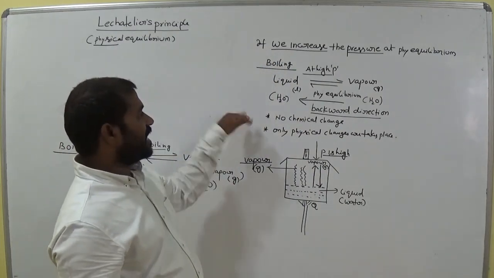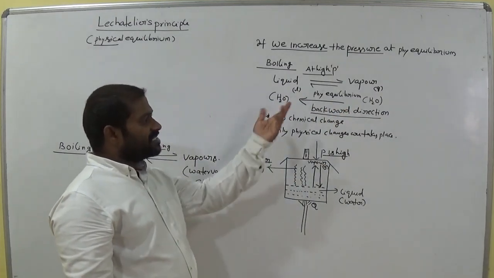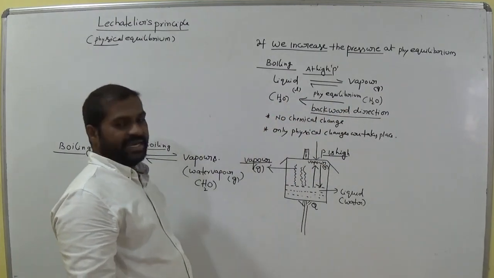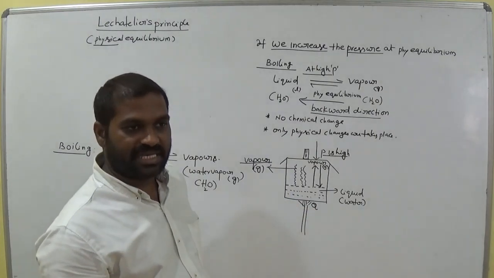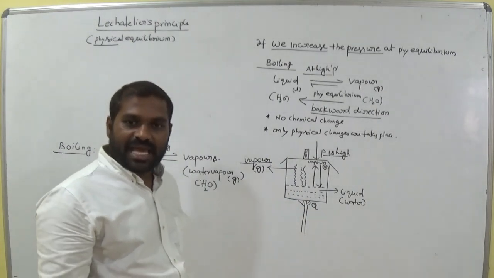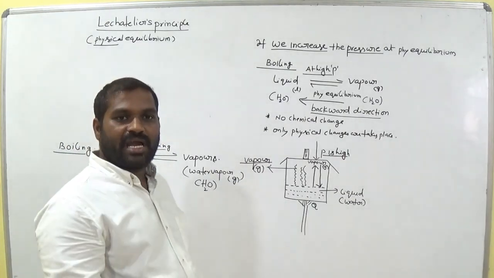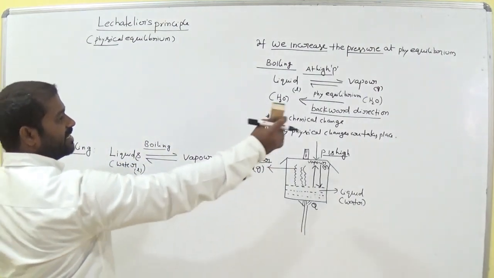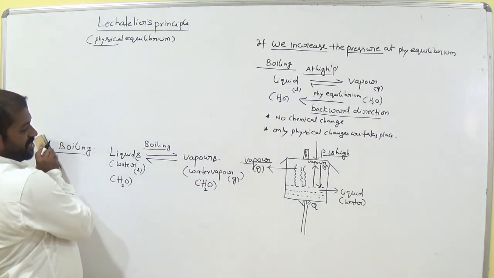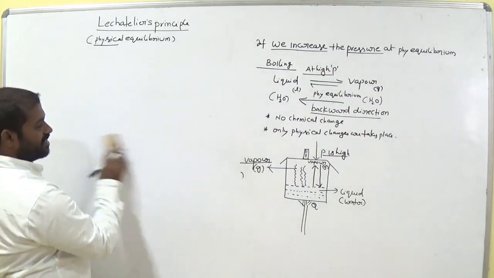So at high temperature it favors the forward direction. At high pressure it favors the backward direction. Example, the pressure cooker. In the LPG cylinder the gas is in liquid state because we have high pressure. When pressure is high, the equilibrium position moves toward the backward direction, so it converts to liquid.